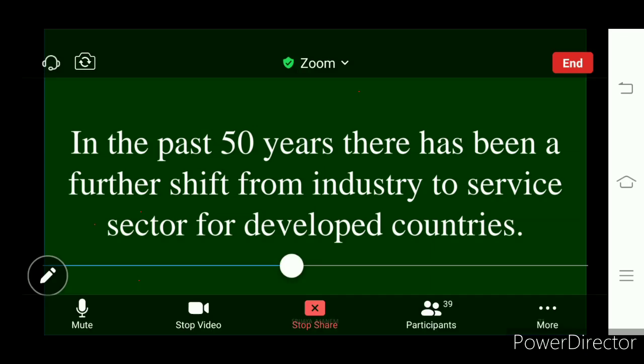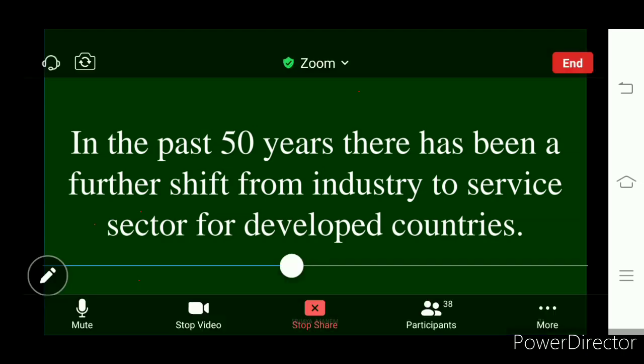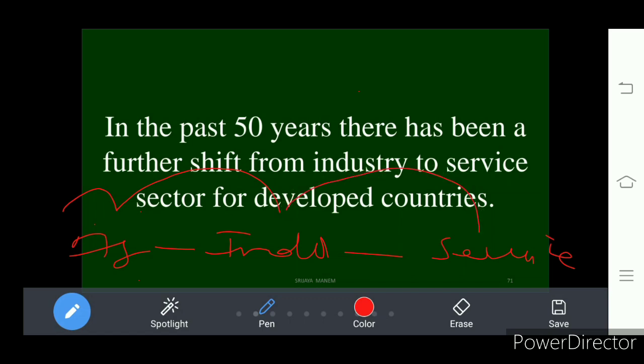What we call developed countries are developed today because they have changed their focus from the agriculture sector to industries, and industries to the service sector. Understand? So this change has come from agriculture to industries, and industries to the service sector.